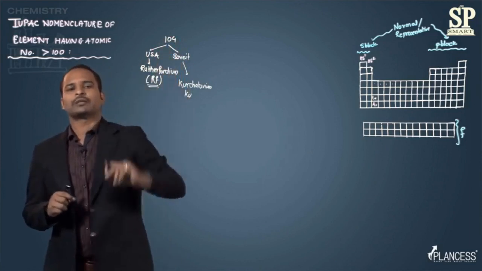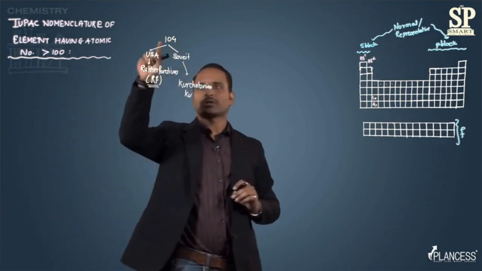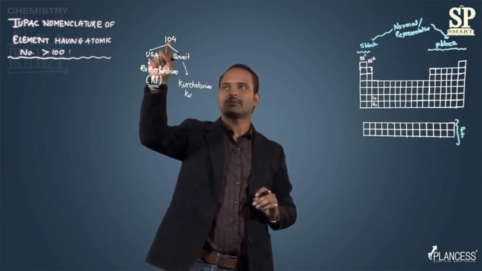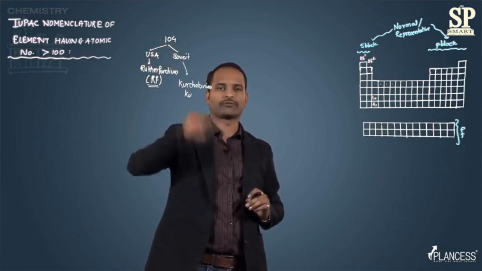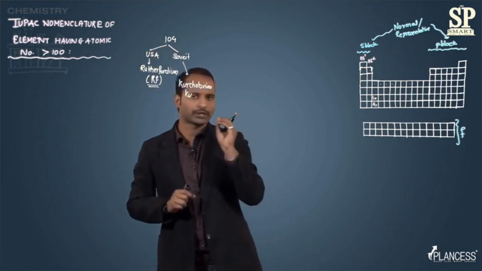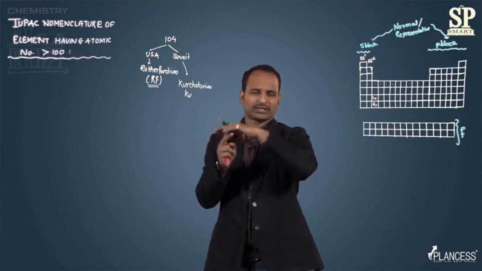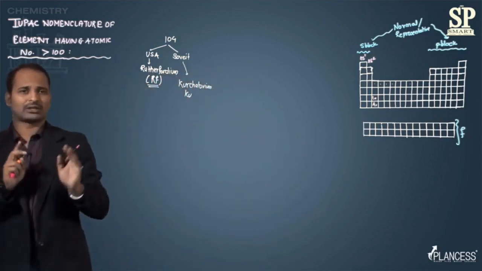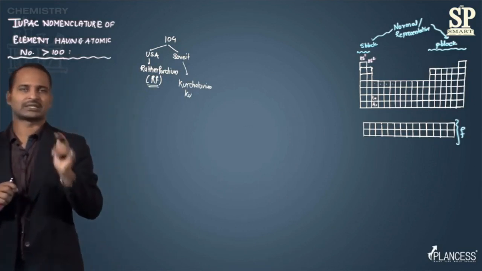Now what would be the name of this element? According to the IUPAC, it totally depends upon the digits which are present in the atomic number of the element, like the digits 1, 0 and 4. Every digit has some particular name, and with the help of these names we make the name of that particular element. For example, let's see what name is given for each digit.